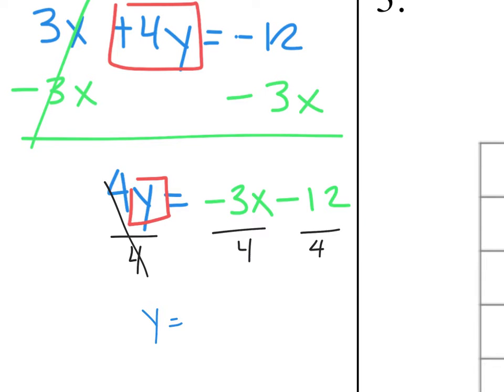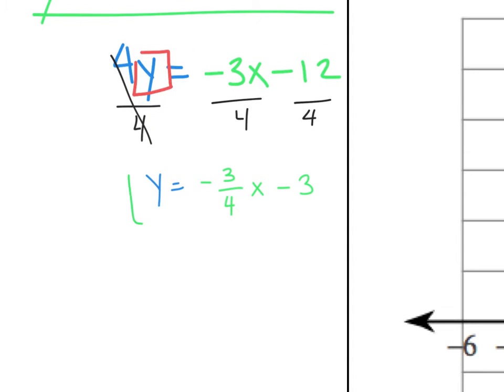Again, if you watched yesterday's video, you will remember that I specifically said we don't write decimals. We leave everything as a fraction. It's very hard to graph decimals. So I get negative 3/4x, and then 12 divided by 4 is 3. So I have a minus 3. So this is the equation that I'm graphing.